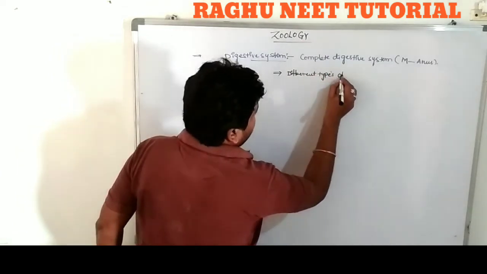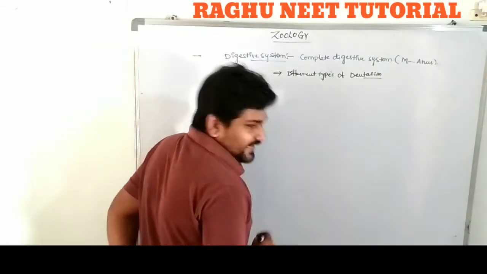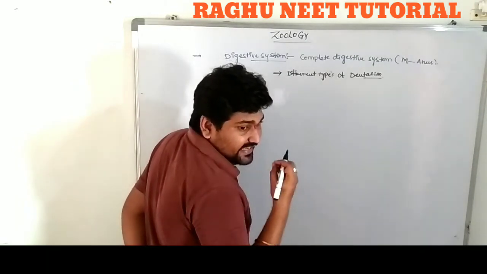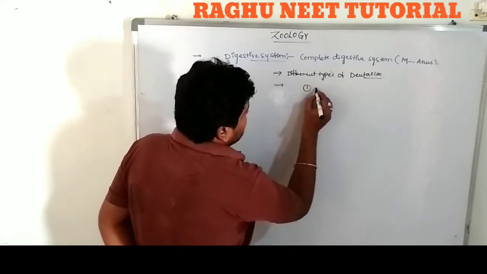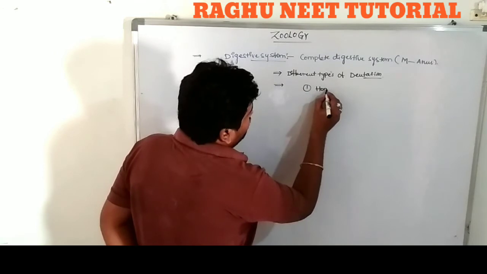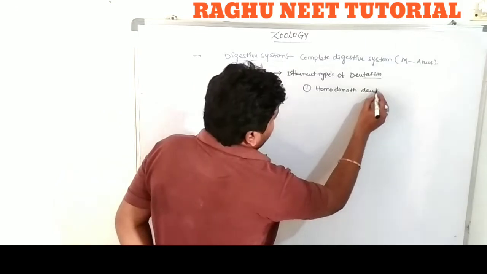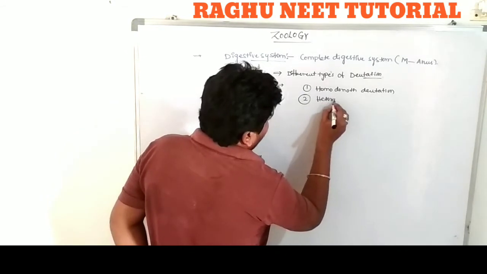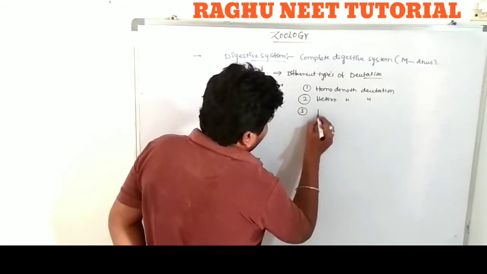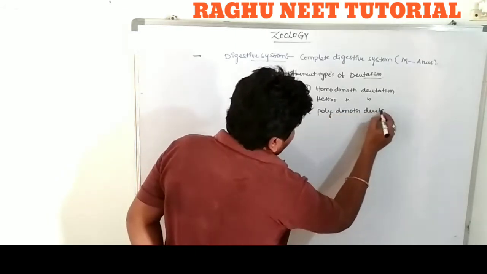dentation, according to their habit and habitation. First one is monodont dentation. Second one is heterodont dentation. Third one is polydont dentation. So these types of dentations are present in fishes.